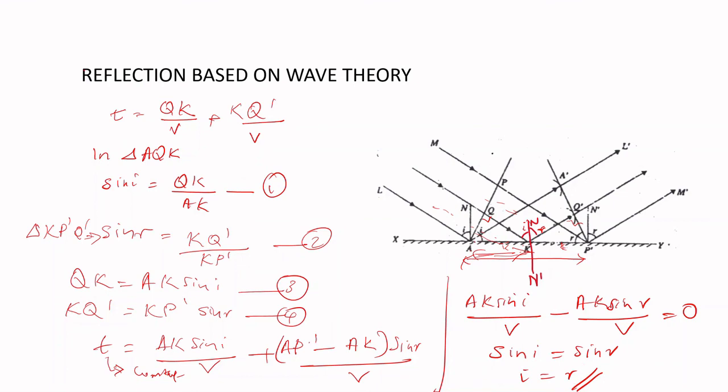Here again we have proved this law based on the wave theory, considering the concept of the wavefront. AP is the incident wavefront and A dash P dash is the reflected wavefront. So the wavefront is a concept of the wave theory, and based on that we proved the laws of reflection.